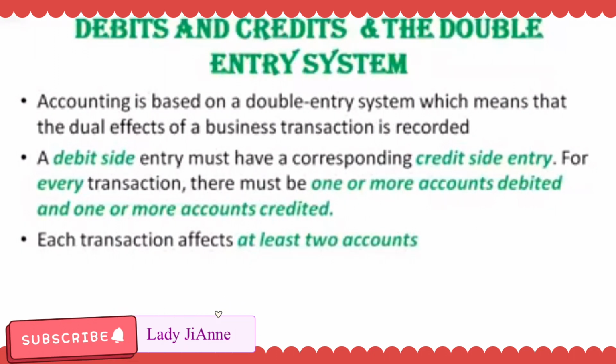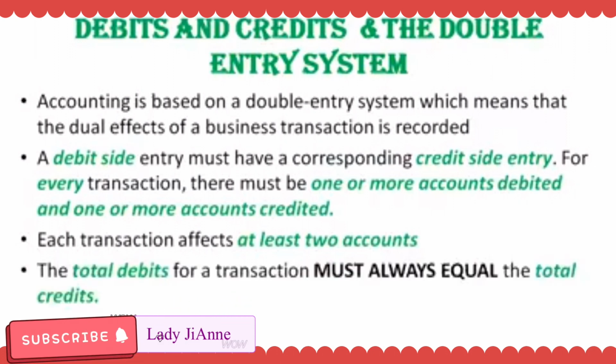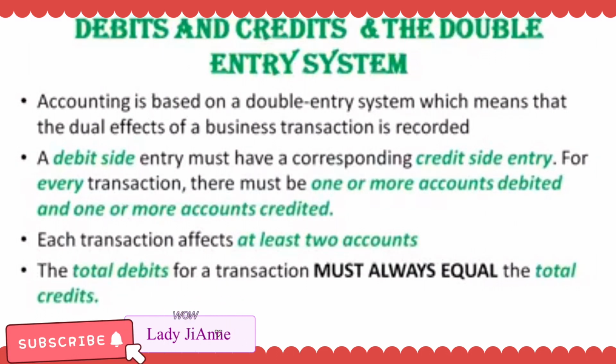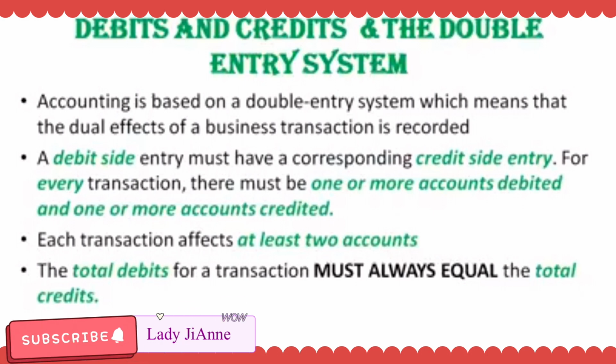So hindi pwedeng bumaba sa dalawang accounts ang affected ng bawat transaction kasi laging mayroong tinatawag tayong dual effect. So, the total debits for a transaction must always equal the total credits. Laging tatandaan, pag nag-prepare tayo ng journal entries, the total debits for a transaction must always equal the total credits. Kapag hindi sila equal, something is wrong.